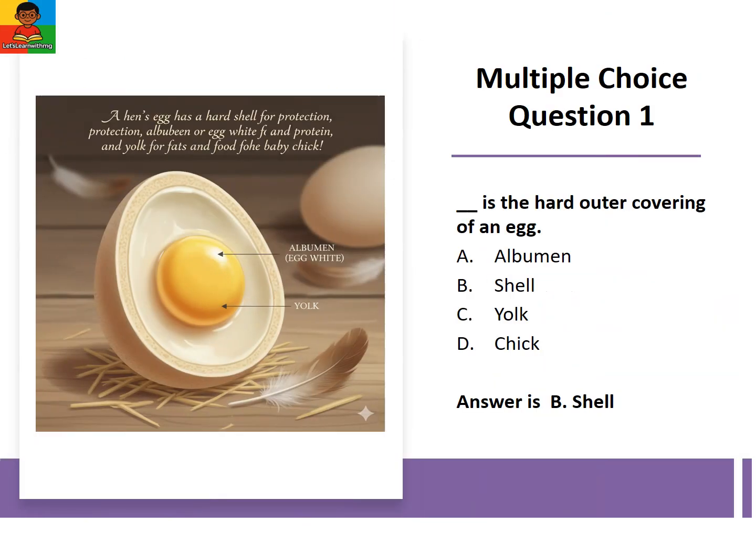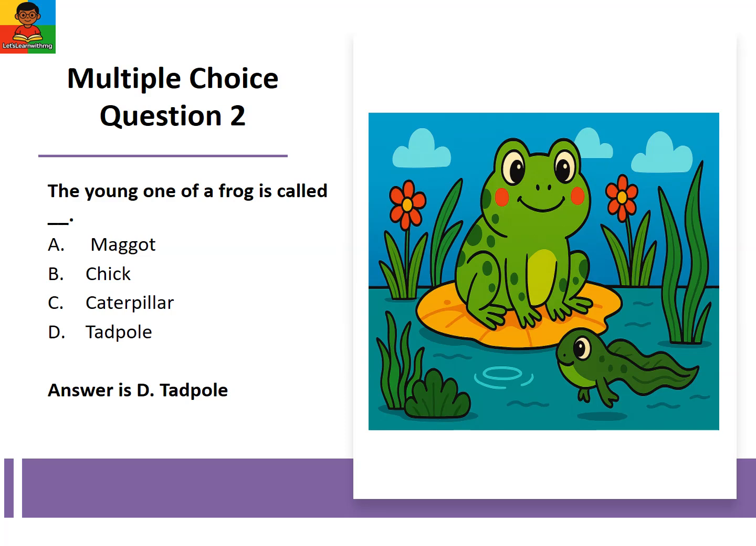Question 1. Blank is the hard outer covering of an egg. Your options are albumen, shell, yolk, chick. The correct answer is B, shell. Question 2. The young one of a frog is called blank. Your choices are maggot, chick, caterpillar, tadpole. The correct answer is D, tadpole.